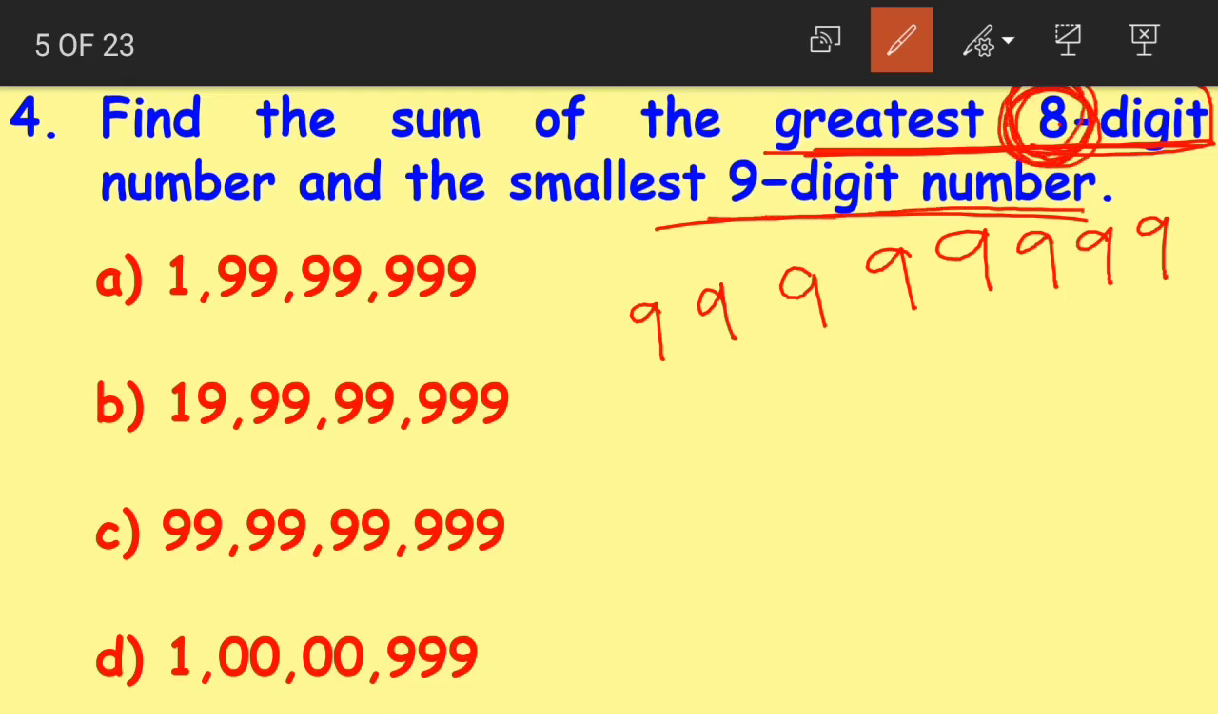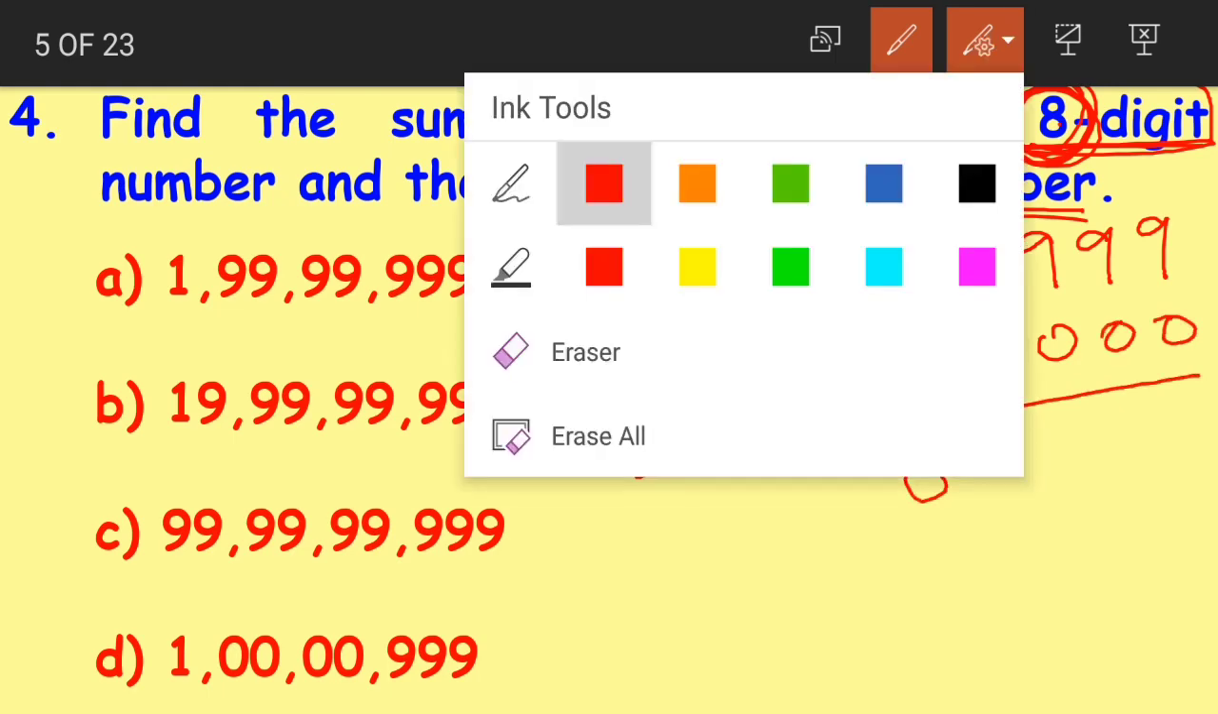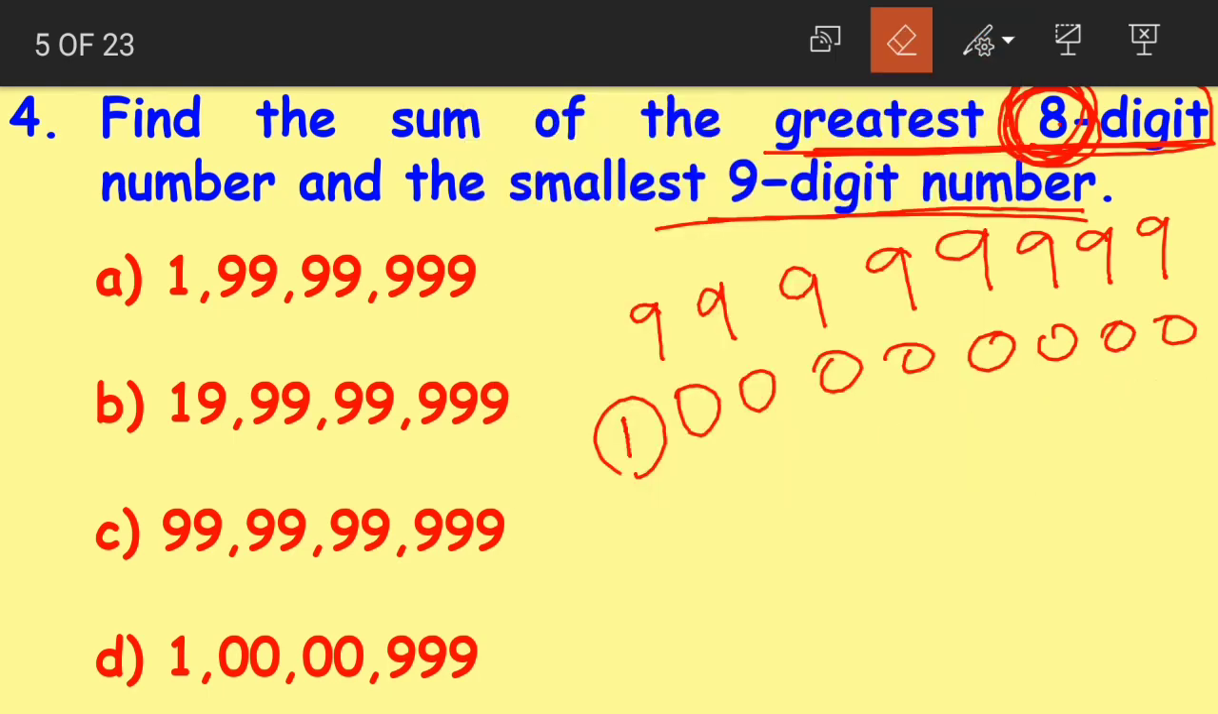And coming to the smallest 9 digit number, the first digit will be 1 and all the remaining digits will be 0. 8 zeros and 1. 8 plus 1 is equal to 9. So this will become our smallest 9 digit number: 1 followed by 8 zeros.